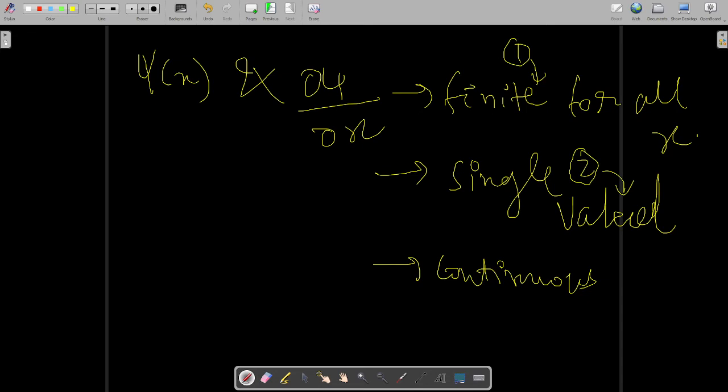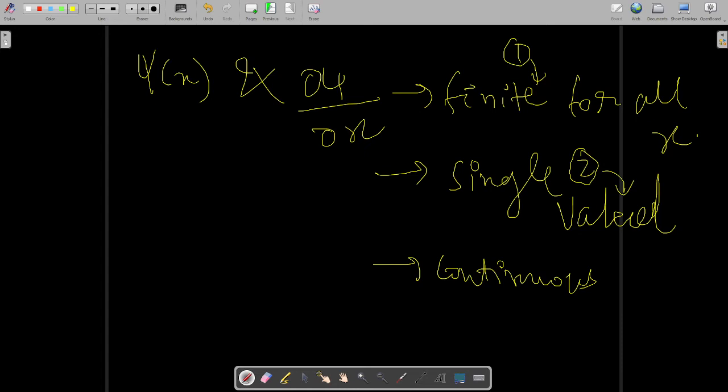Continuous means we can draw its graph without lifting the hand. If I speak about continuous and discontinuous functions in an informal way, clearly these functions will be continuous because their graph can be drawn without raising the pen.